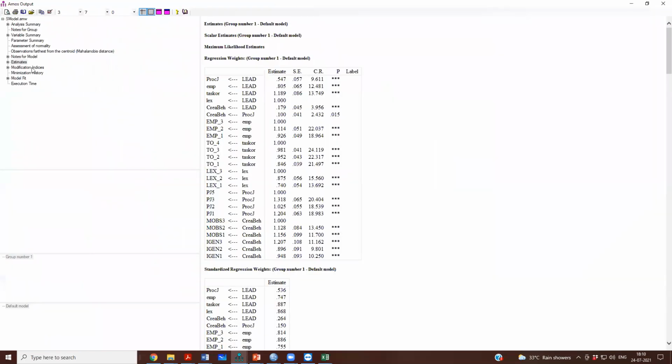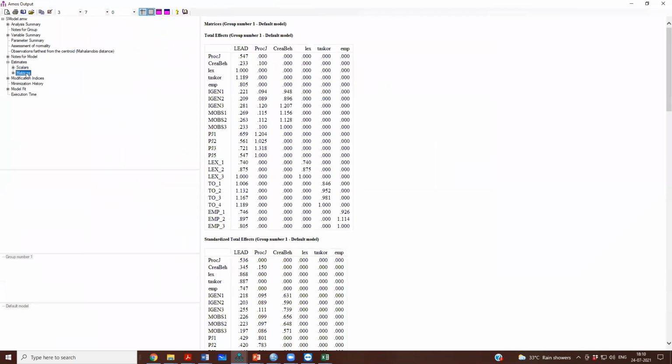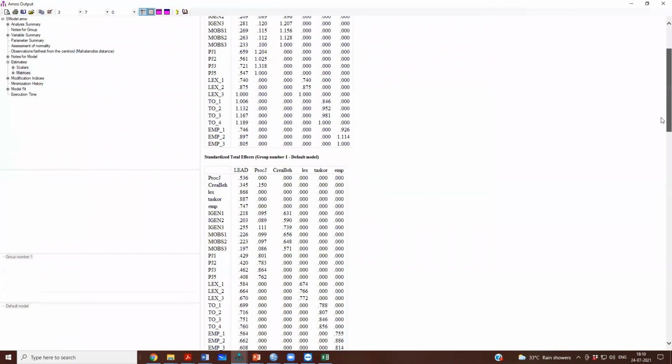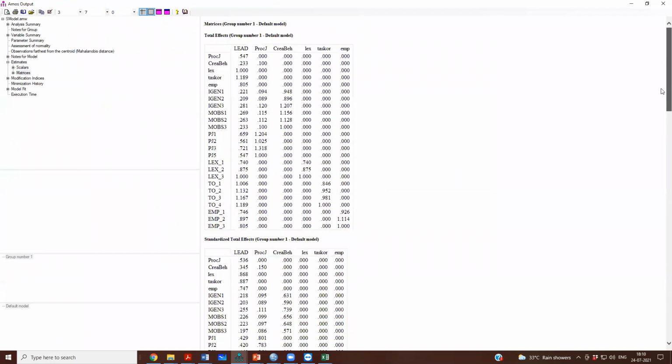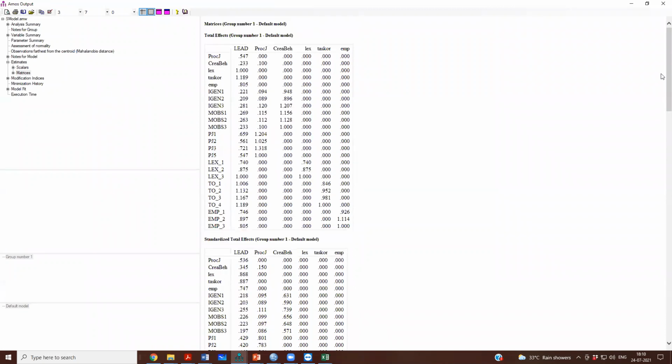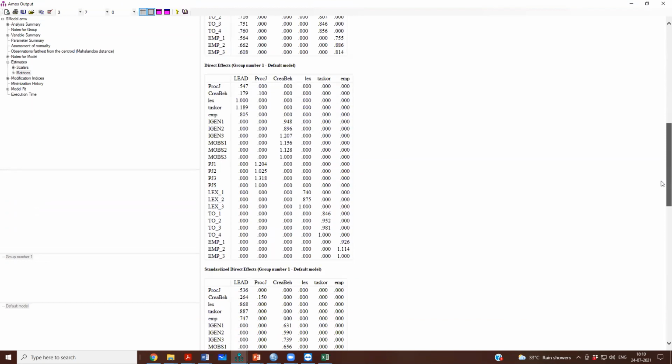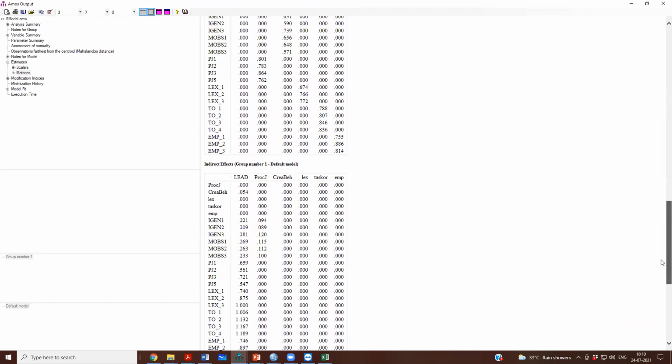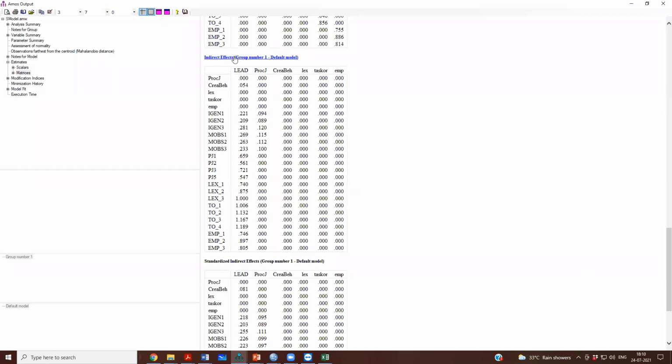In the AMOS output you can also get a test of mediation, but it does not report the Sobel test significance. If you go to estimates, you will get matrices. So the total effect of leadership on procedural is 0.547. Let us go to the indirect effects, direct effects, standardized direct effects, and then the indirect effects.